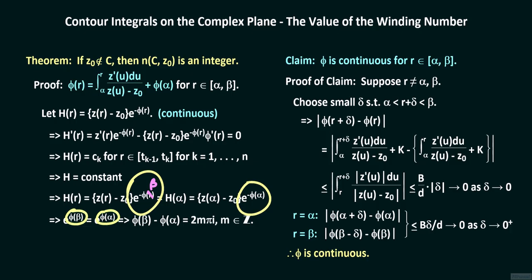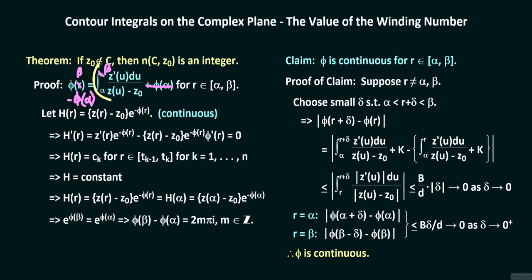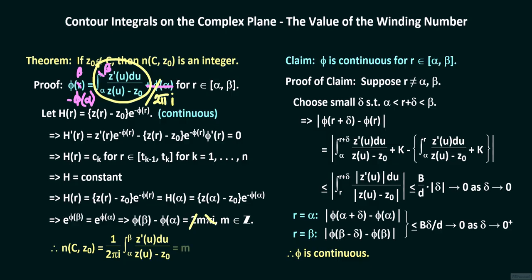By the definition of phi, phi of beta minus phi of alpha equals this integral. We divide by 2 pi times i to get the winding number of C around z sub 0, and the winding number of C around z sub 0 equals m. Therefore, the winding number of C around z sub 0 is an integer.